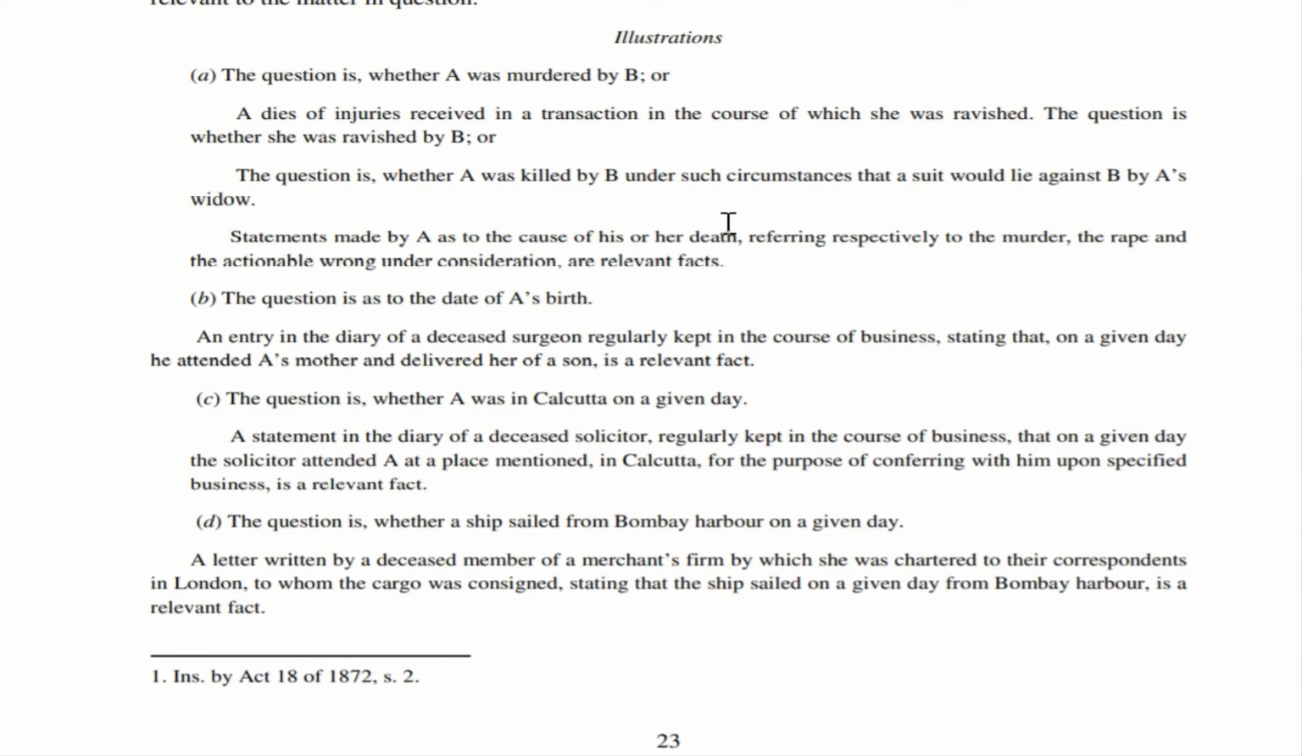The next example is, the question is whether A was in Calcutta on a given date. Now, let us imagine this particular person A, under illustration C. The question was whether A was in Calcutta on a given day. Now, his advocate or his solicitor has met him in Calcutta on that particular day and he has recorded that in his diary. He regularly does this. This advocate regularly writes where he goes and the names of the clients whom he met and where he met. So, in that case, that is a relevant fact.